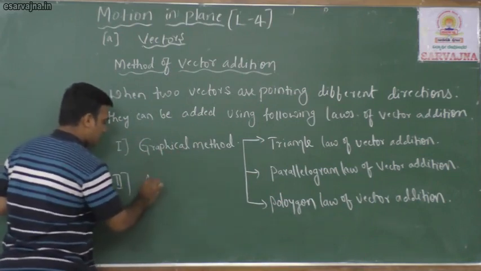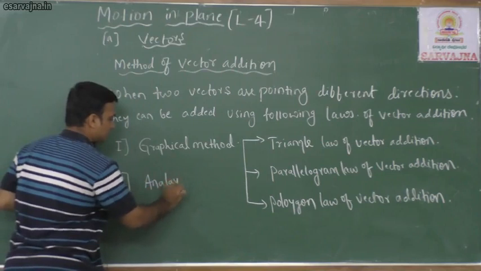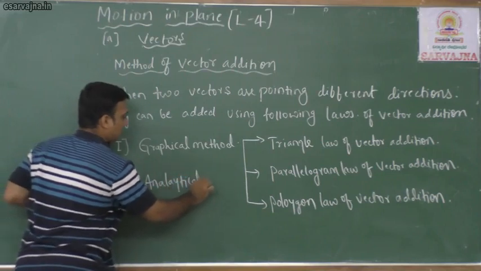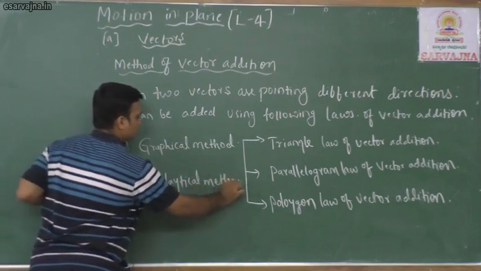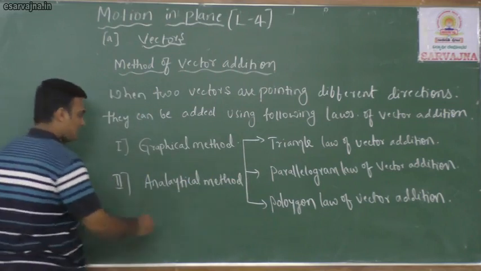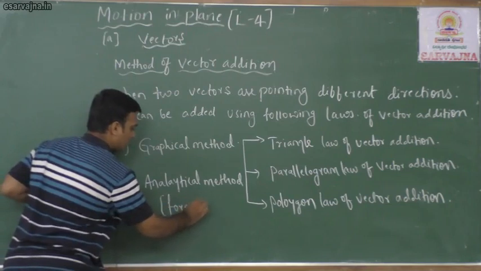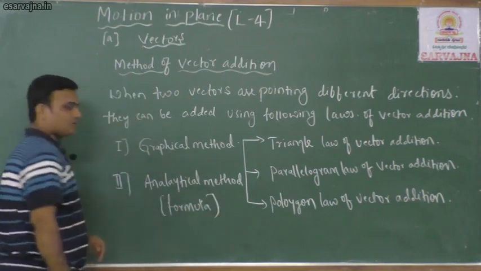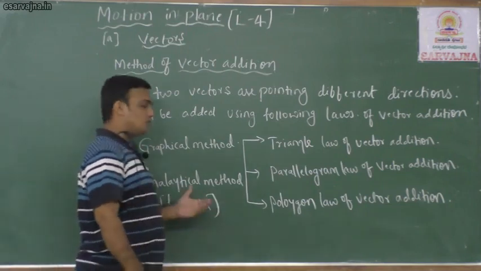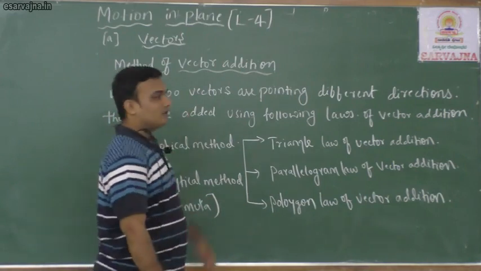One more method, that is analytical method. In analytical method we get a formula. So these are two methods to find a vector addition.